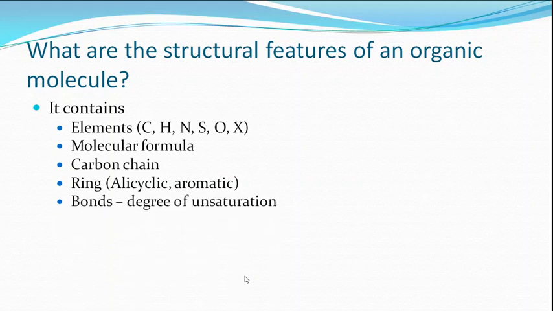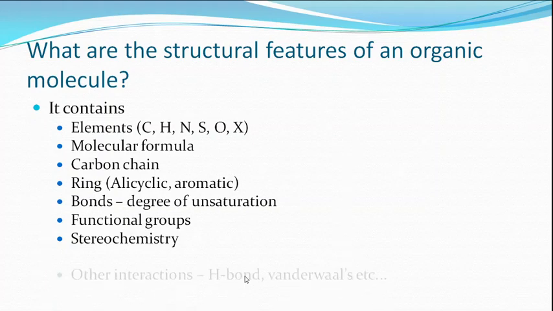The compound contains bonds. The bond may be a single bond, a double bond, or maybe a triple bond. Organic compounds contain functional groups. Compounds have stereochemistry, the spatial arrangement of atoms. There is also the constitution: which carbon is linked to which, which hydrogen is linked to which carbon, which nitrogen is linked to which. Many stereochemical aspects are involved in molecules.